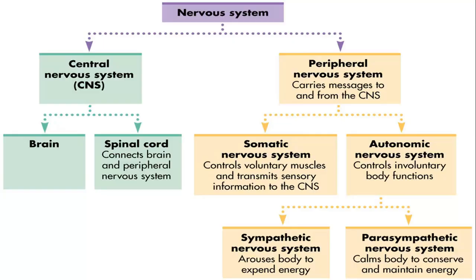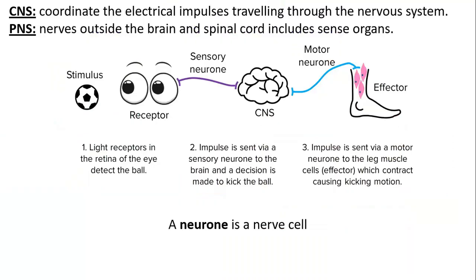Again, our nervous system is divided into two: central nervous system and peripheral nervous system. Central nervous system: brain, spinal cord. Peripheral nervous system: somatic, autonomic. The autonomic is divided into two: sympathetic and parasympathetic.